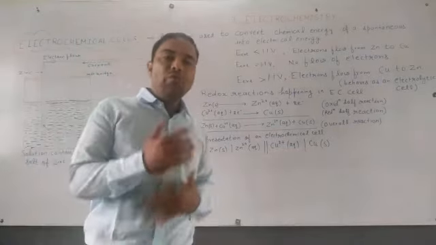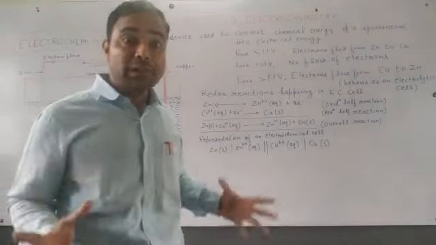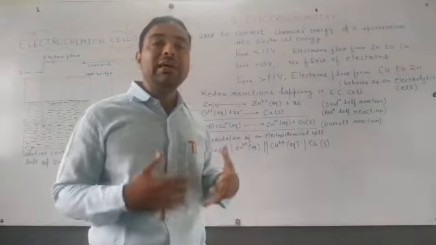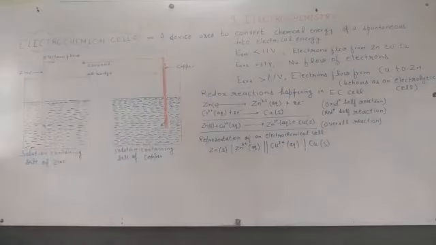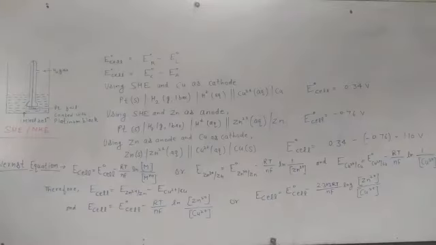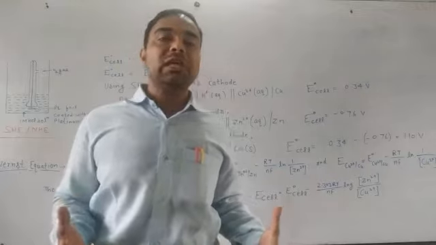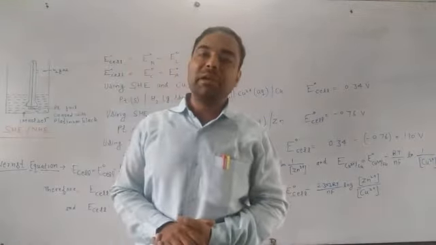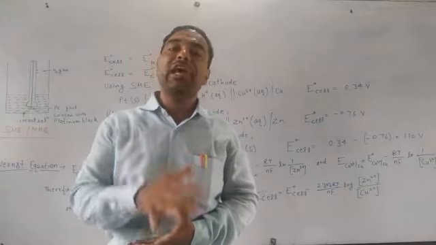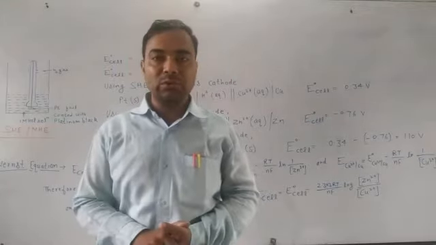So now how can we measure electrode potential? What will be the criteria? Let us talk about that. Electrode potential can be defined as the tendency of any electrode to lose or gain electrons.